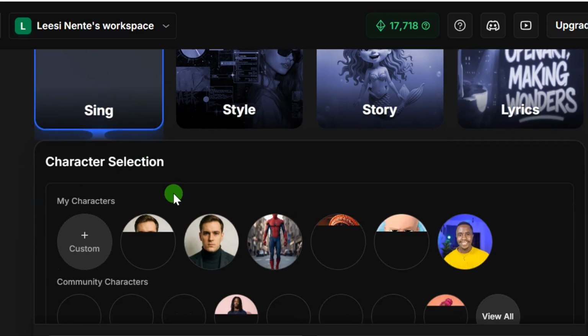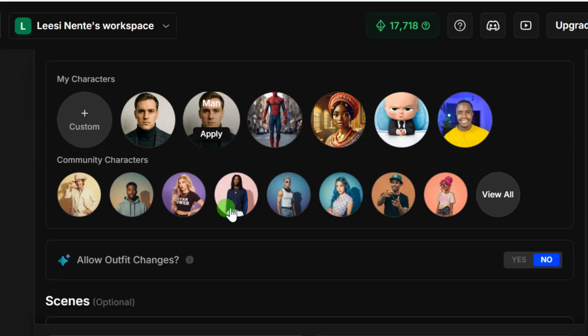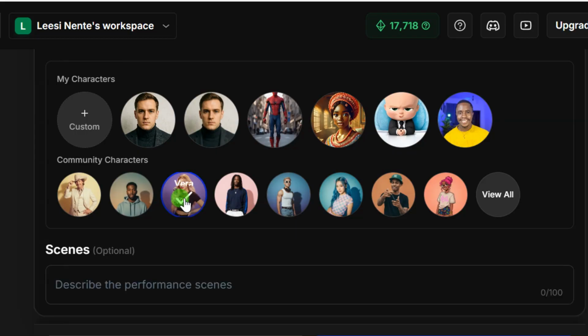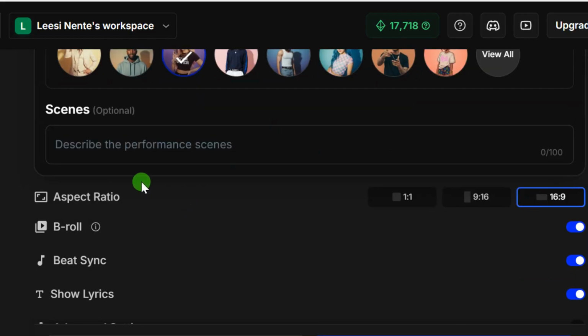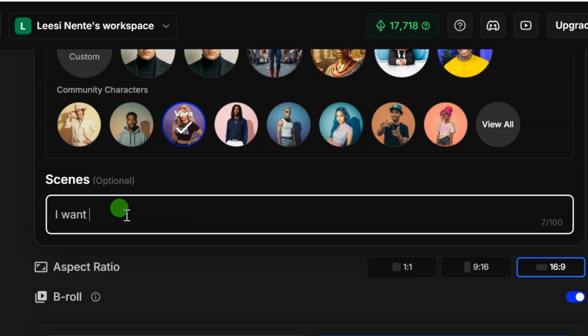While that has been selected, then here, this is where you add your character, the character that you want to voice out your music. So for this character, I'm going to select this Vera. So once I select her, the character has been curated. So here I'm going to describe her performance. So you can simply quickly describe her performance where you want her to be. So let's say I want her to be in a club stage. So this is where I want her to be.